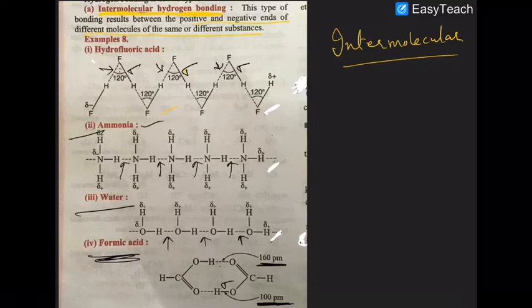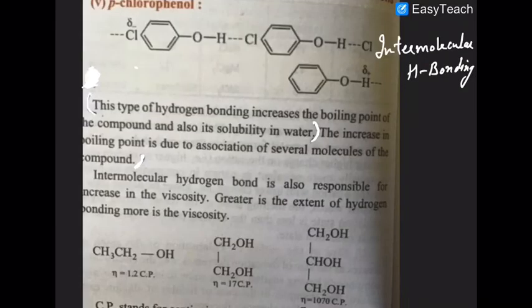Look at this case. The normal sigma bond length is 100 picometer, but the normal hydrogen bond length is 160 picometer. So a sigma bond is stronger than a hydrogen bond.